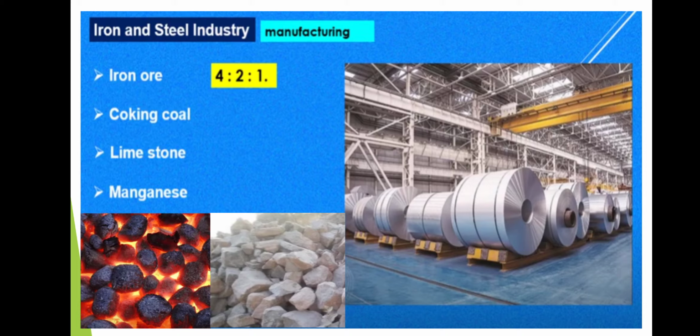Steel also has different types, children. One is stainless steel, normal steel, steel rods. Even fan plates are also made up of steel, so that's why we should say steel plates. All these kinds of steel are manufactured in the metallurgical industries only by engineers.